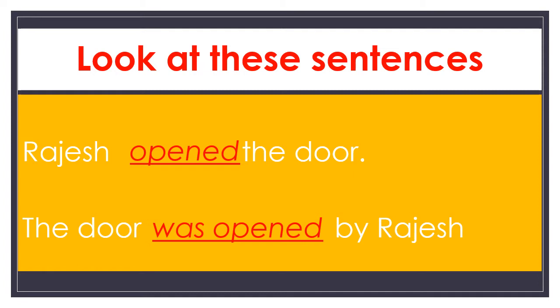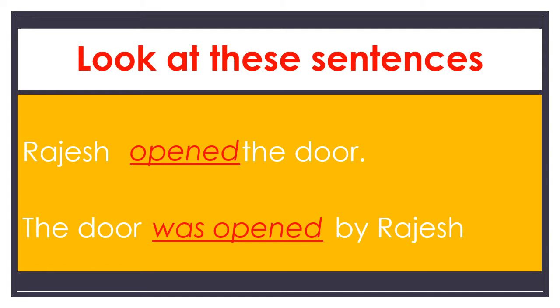See, what is the meaning of the first sentence? Let us have one question. Who opened the door? Yes, Rajesh opened the door. Right. In the second sentence, who opened the door? Yeah, same. Rajesh only opened the door.